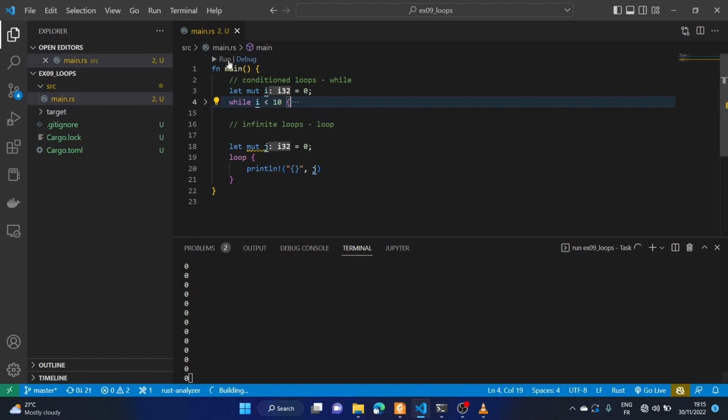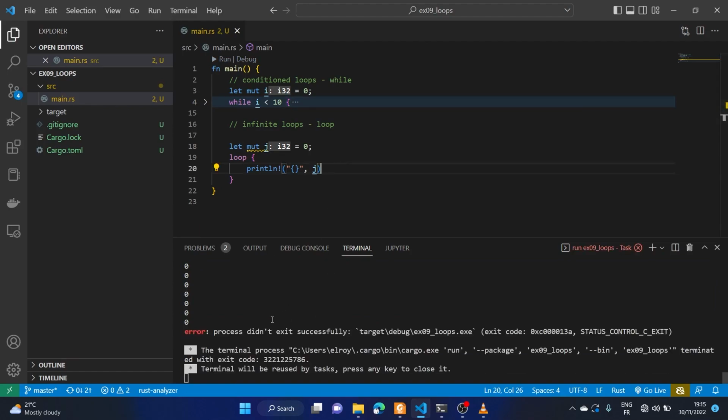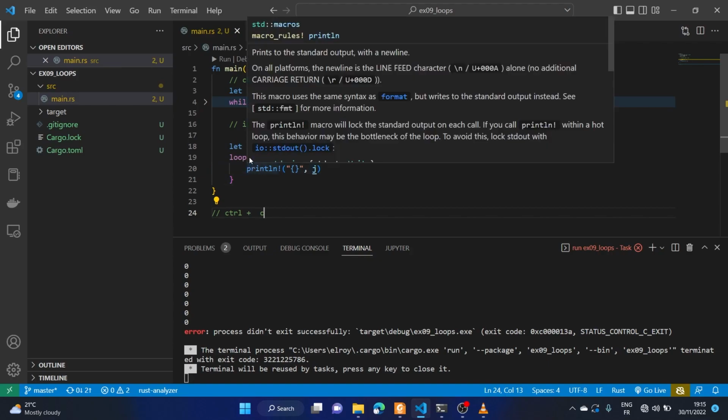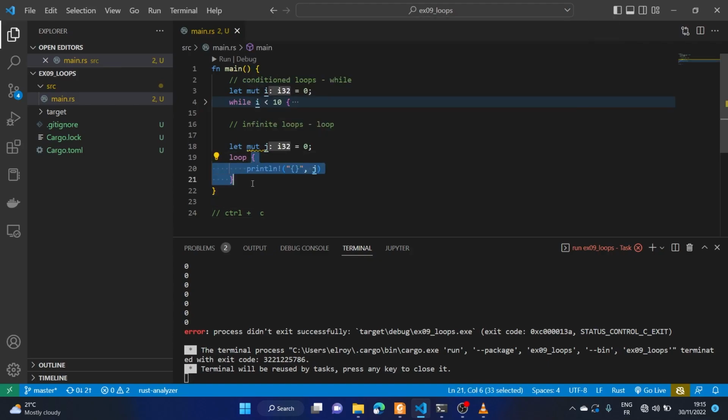Continuous. And let's stop that. By the way, the way I stop this is using Ctrl plus C, so some way to cancel it. Now by looking at this, we have just done exactly the same thing we did here. And what this does is it just continues to execute whatever is in this body forever. That's what the loop does.